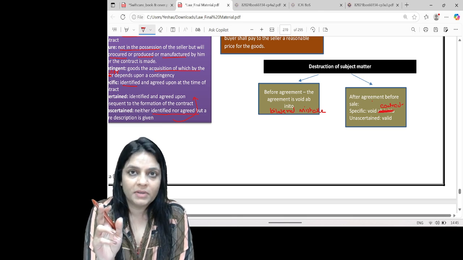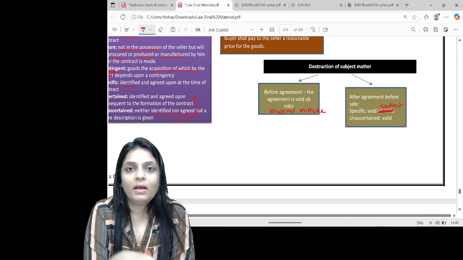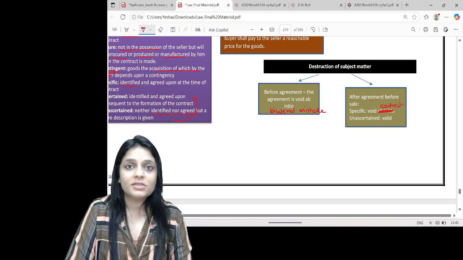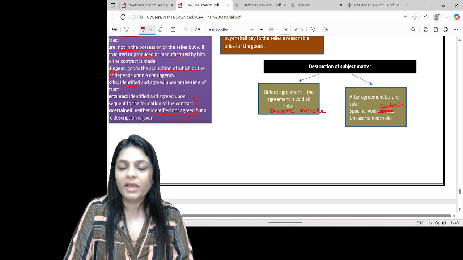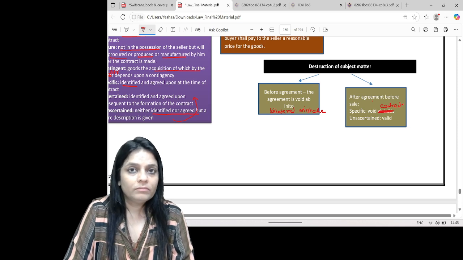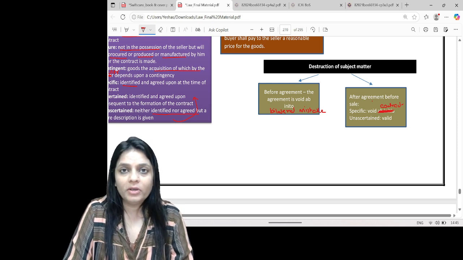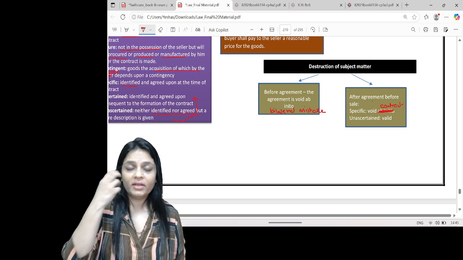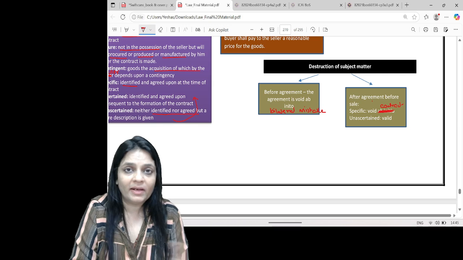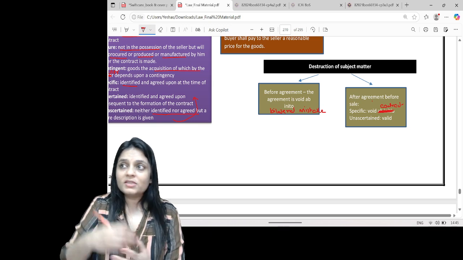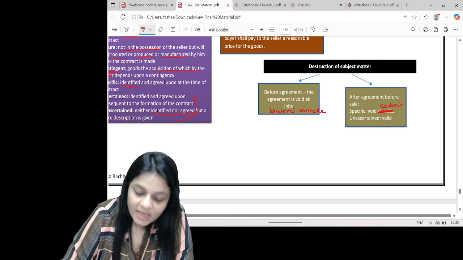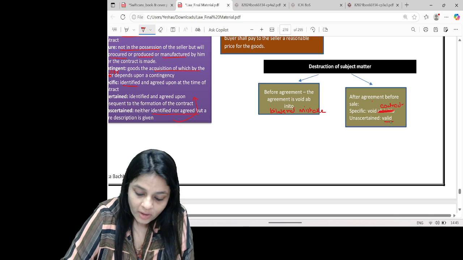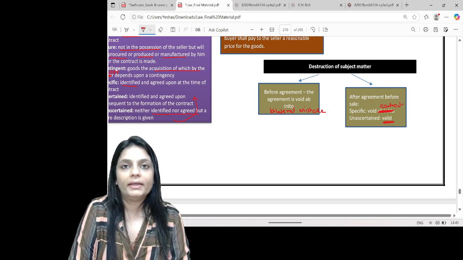It's supervening impossibility. On the other hand, I just tell you, I want a surface metal body red color pen. You say, ma'am, I'll sell it to you. In 10 days, you will get the ownership. I agree. On the fourth day, your pens are stolen. Since I have not identified the goods, for me, every surface metal body pen is the same. So if not this, you can give me some other pen. It works for me. So in this case, even if the goods are destroyed, the contract would be what? Valid.